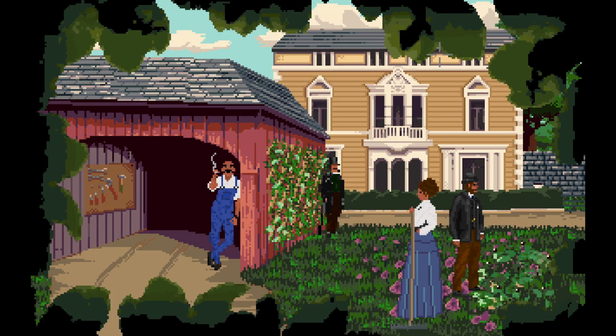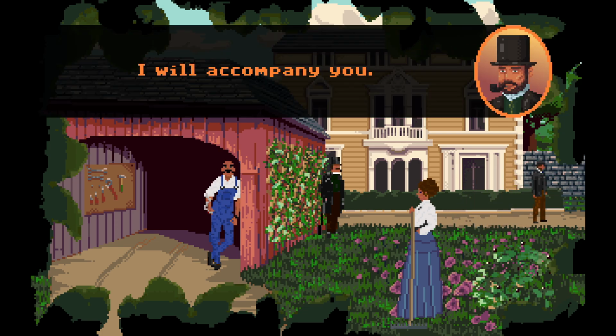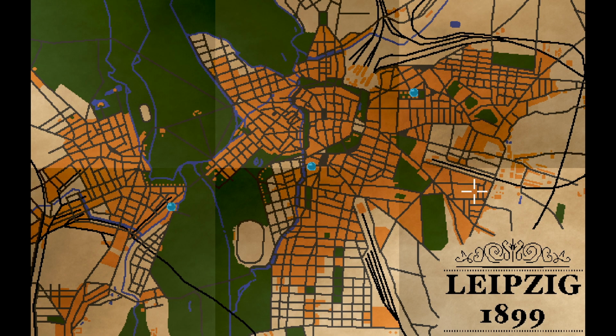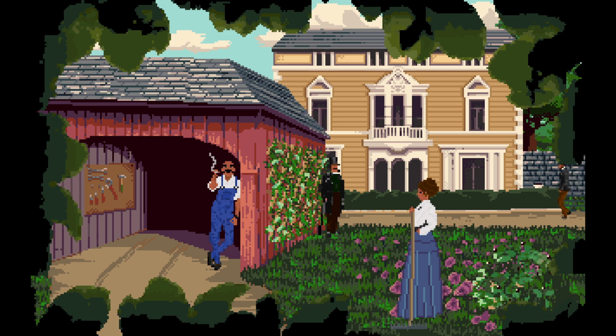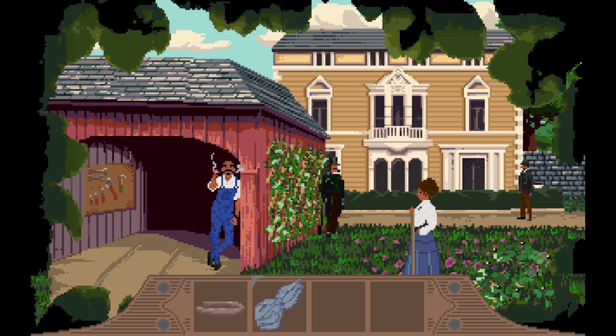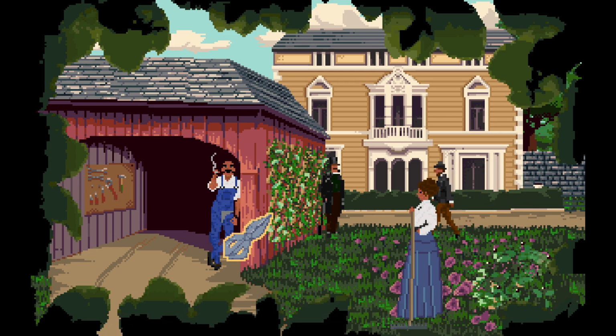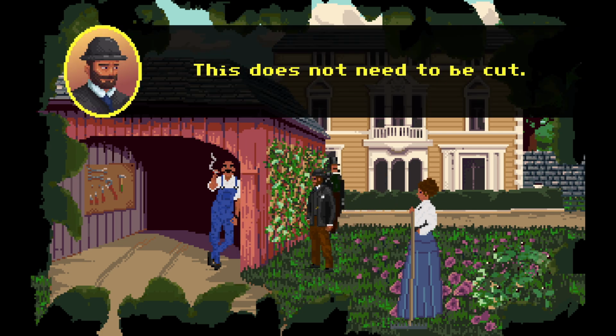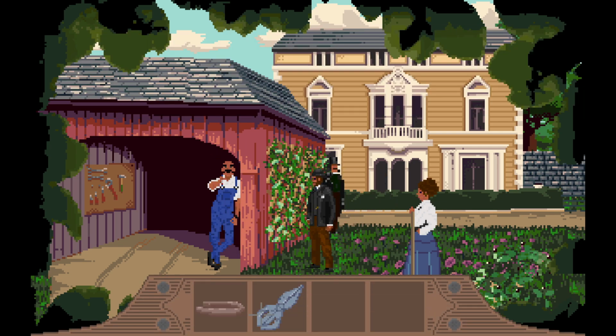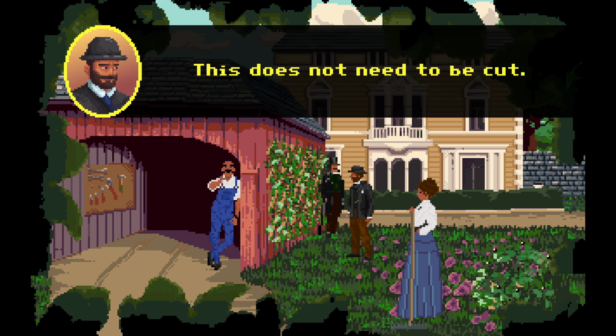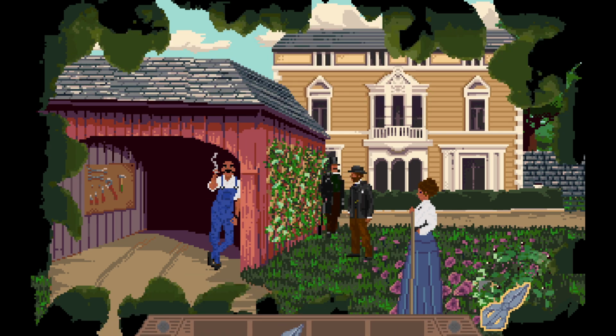Is there something to do there? If I use the scissors on him, does he know anything about the fact that they were moved? It does not need to be cut.